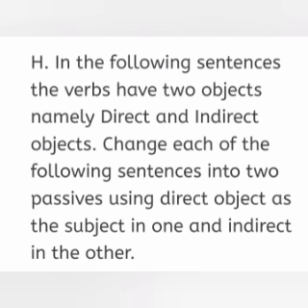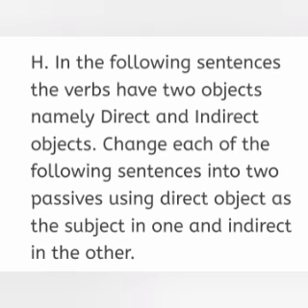And the 8th Roman. In the following sentences, the verbs have two objects, namely direct and indirect objects. Change each of the following sentences into two passives, using the direct object as the subject in one and the indirect object in the other. First of all, we need to understand what is a direct and indirect object.